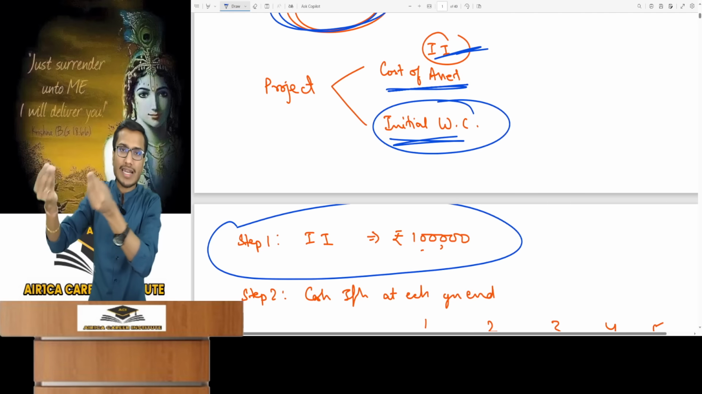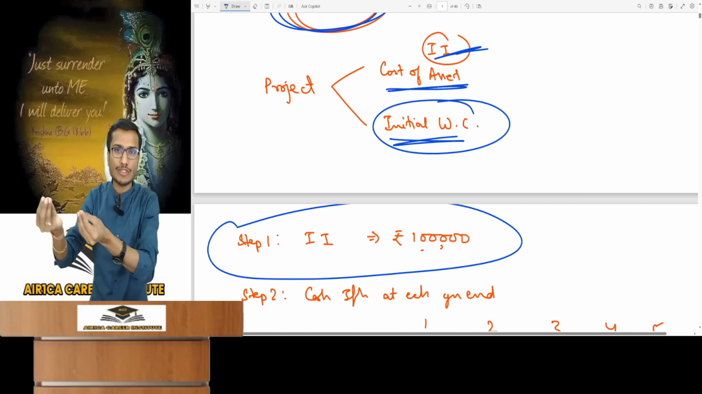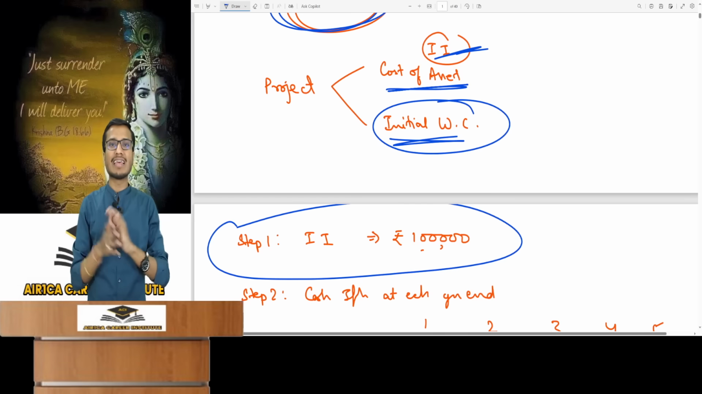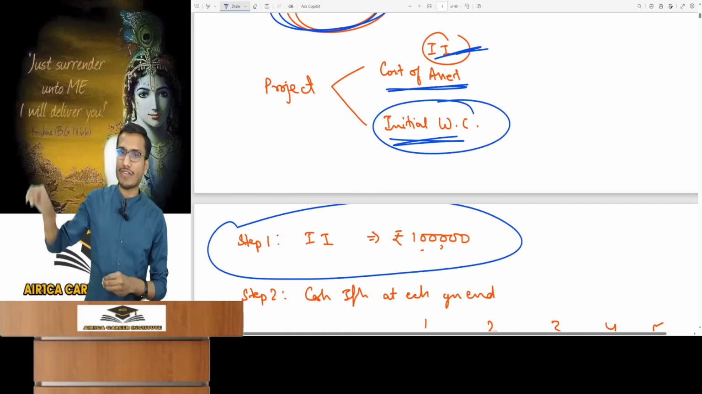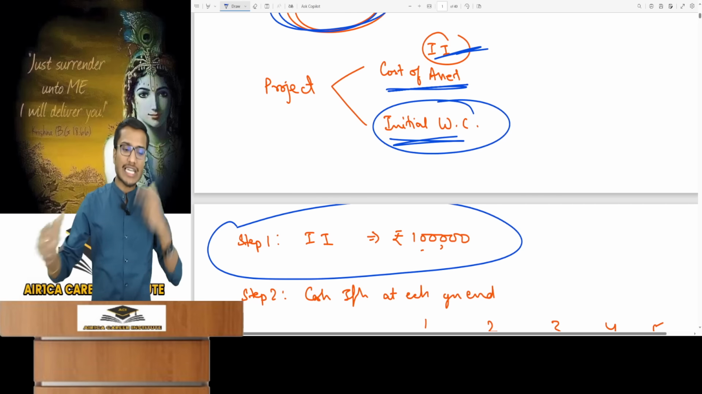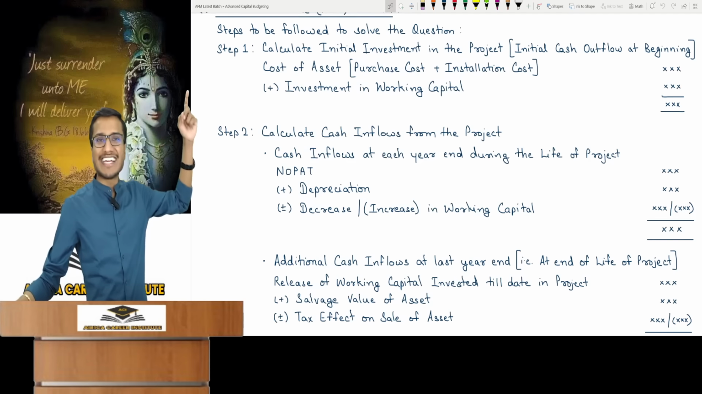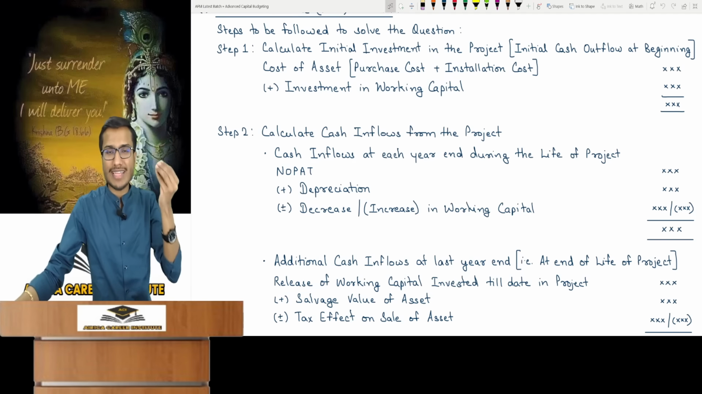If you want to start a business or project and get cash inflow from it, then initially you also have to invest money in working capital in the business. So in business, you'll have to invest money in assets and also in working capital. The initial project investment has 2 components. Total them up and you will get step 1. It's easy.